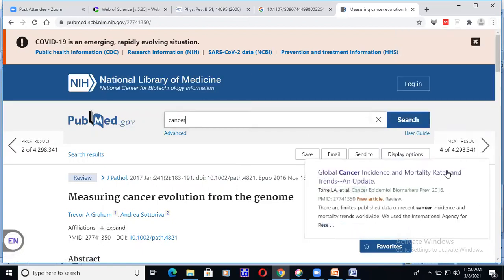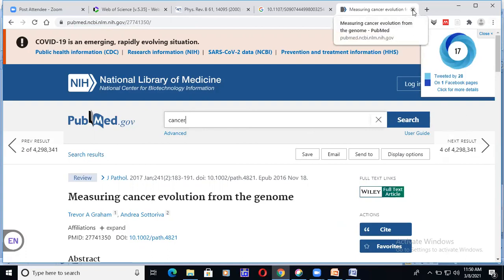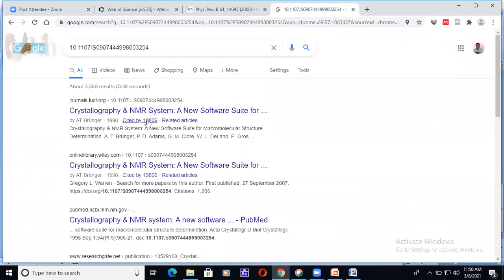It is a very low score. Some of the journals, some of the articles have more than